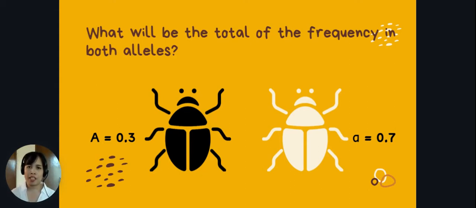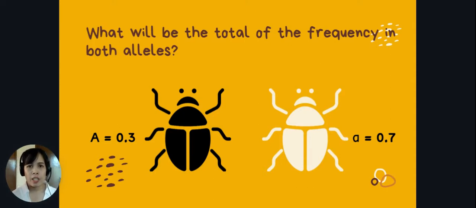It may be found in the dark colored beetles, while the recessive allele will be found in the light colored beetles. Notice that when you add these frequencies, 0.3 and 0.7, it is equal to 1. And if we represent that 1 as a percentage, it will be equal to 100%.